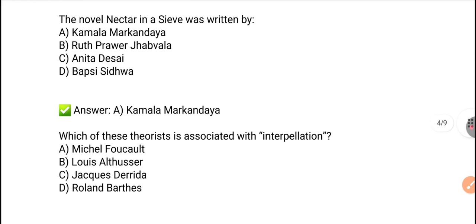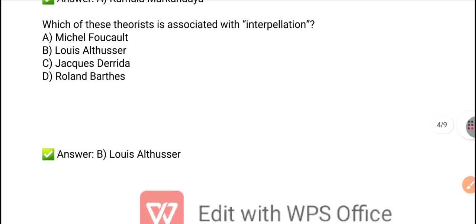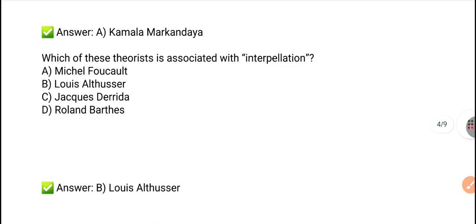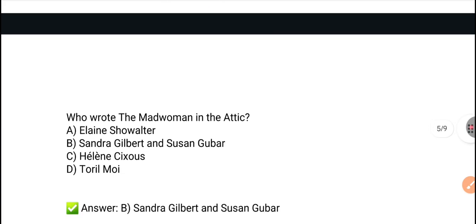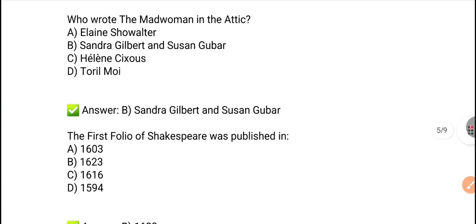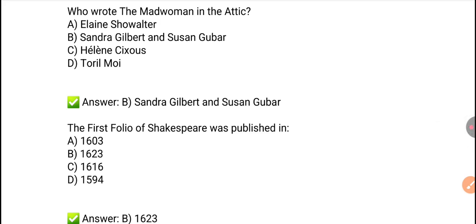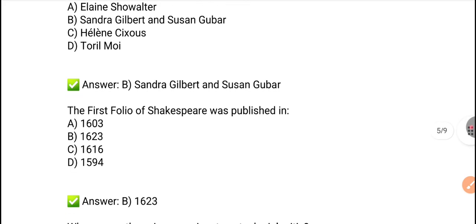Next question. Which of these theorists is associated with interpellation? So the right answer is option B, Louis Althusser. Next question. Who wrote The Madwoman in the Attic? It is a work of Sandra Gilbert and Susan Gubar. Option B is the right answer. Next, the First Folio of Shakespeare was published in 1623.